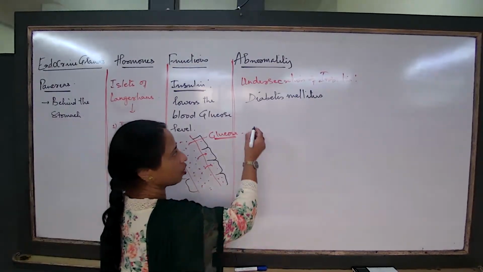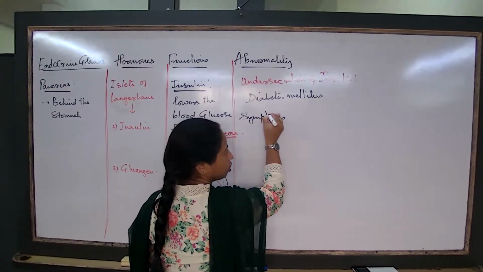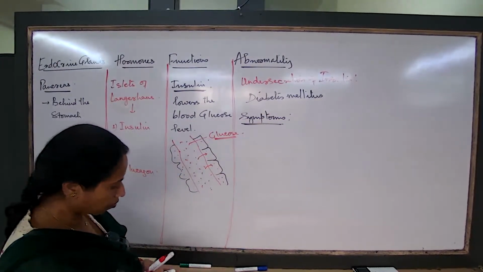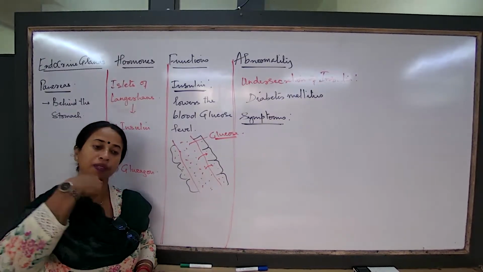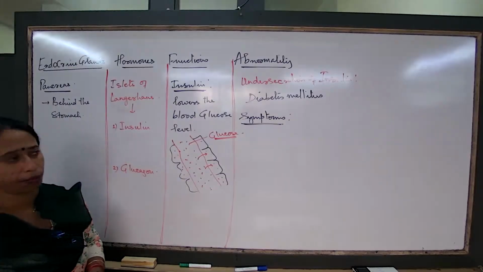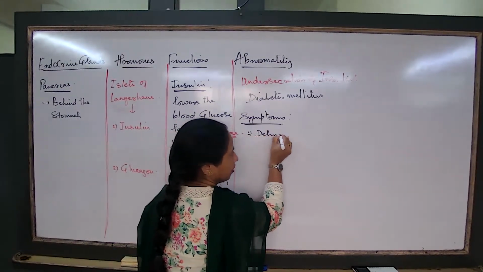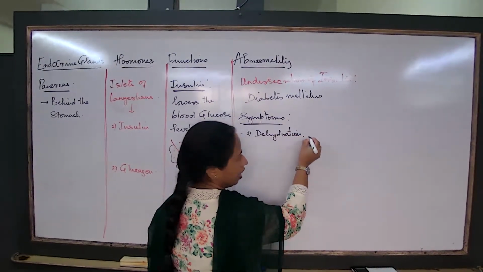So what are some of the common symptoms that this person will suffer from? At least 2 symptoms you are supposed to know. The most common symptom the person will suffer from is that the person will be extremely dehydrated. Why will the person suffer from dehydration?